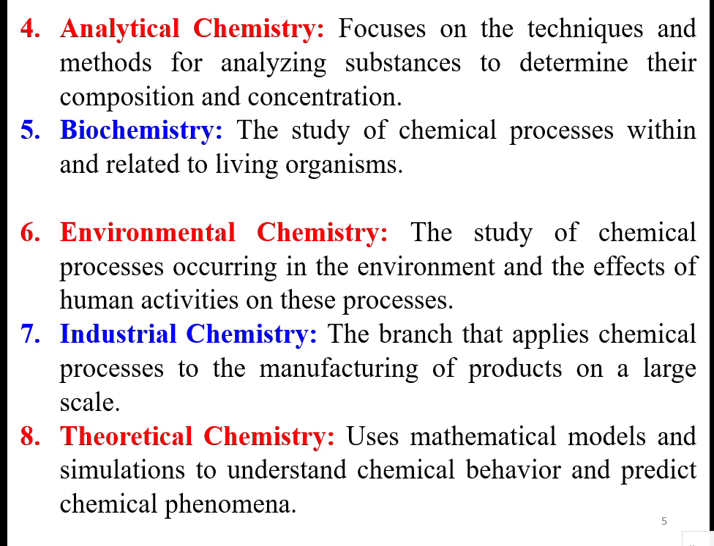And followed by the seventh one, industrial chemistry. By default you can expect many contaminants from industry. It is the branch that applies chemical processes to manufacturing industries, which produce products on a large scale. There may be a huge volume of waste, PFAS, contaminants, maybe in groundwater, in wastewater. There are many contaminants you can see in industrial chemistry. Then followed by theoretical chemistry.